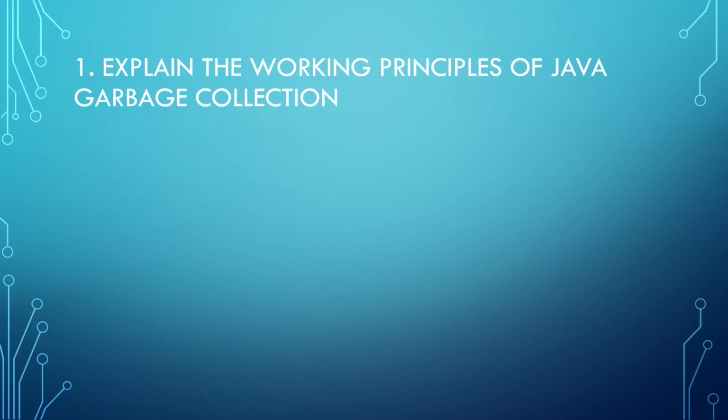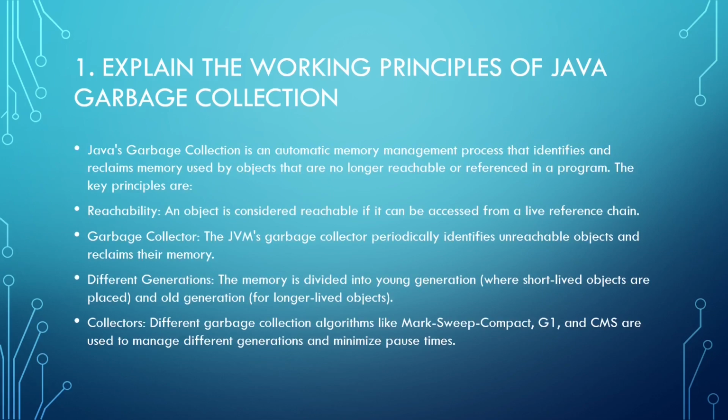Explain the working principles of Java garbage collection. Java's garbage collection is a dynamic memory management process that identifies and reclaims memory used by objects that are no longer reachable or referenced in a program. The key principles are reachability: an object is considered reachable if it can be accessed from a live reference chain. Garbage collector: the JVM garbage collector periodically identifies unreachable objects and reclaims their memory.